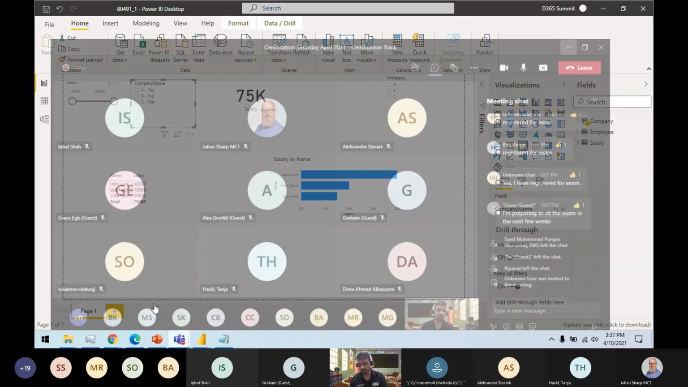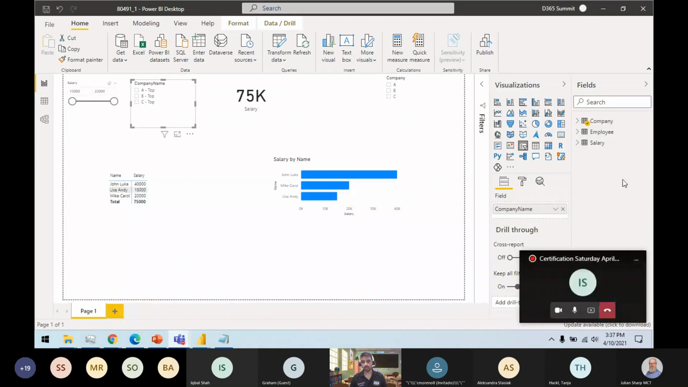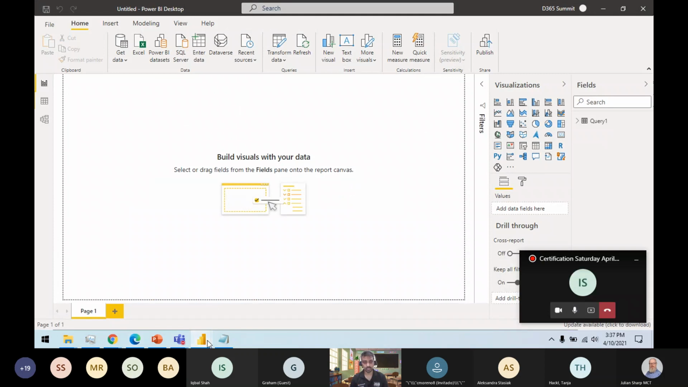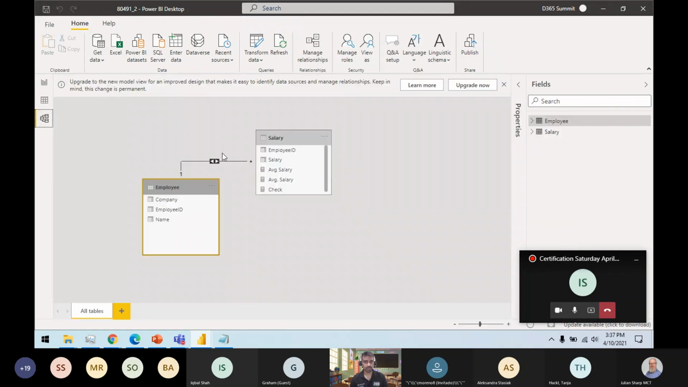I see I did not get any question. Okay, no problem. I hope you are clear about the single one-to-one and one-to-many relationships and the cross filter direction, single and both. You have got the difference between these two things. Okay, let's go back here, because once I save these changes, they will apply.